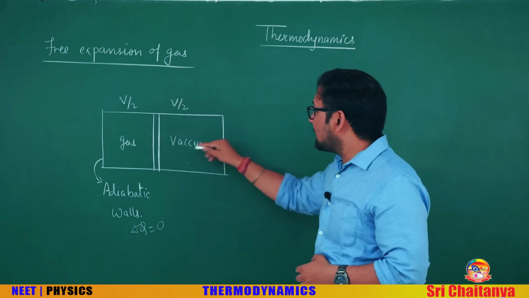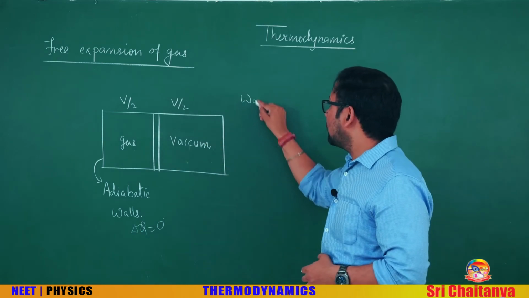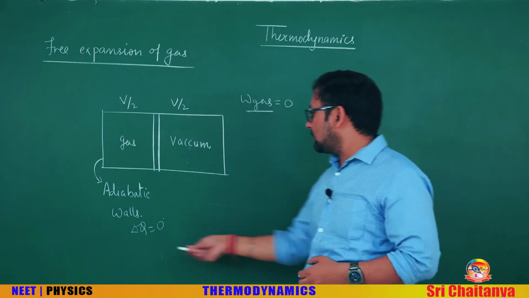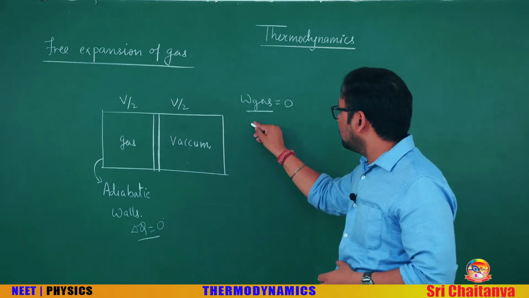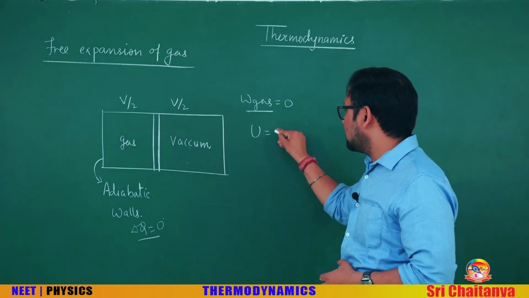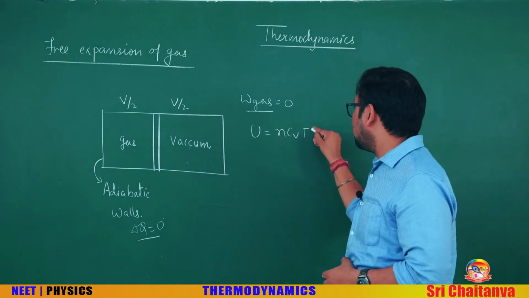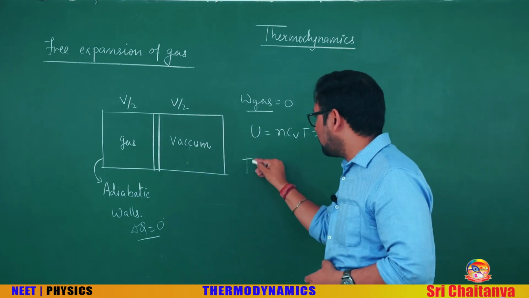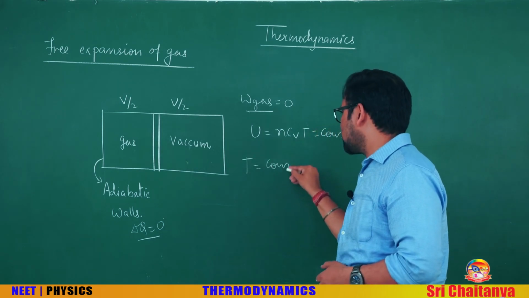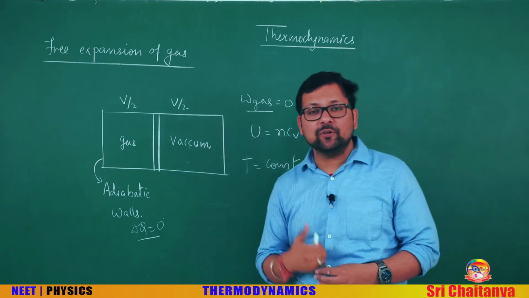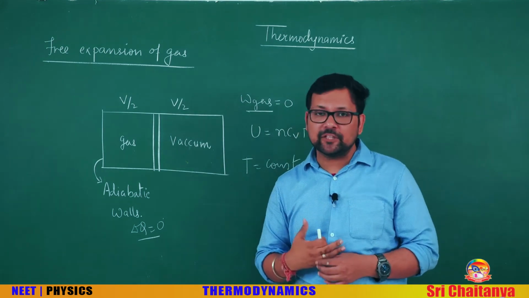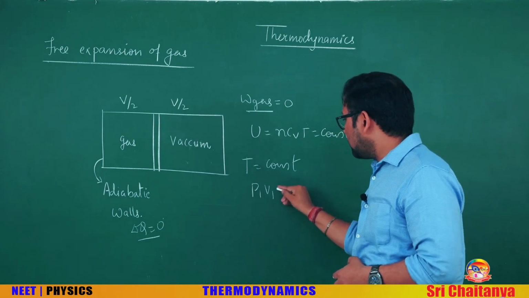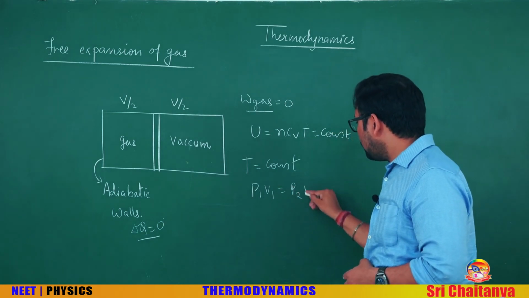So when a gas expands in vacuum, work done by the gas is 0. So there is no work, there is no delta Q, then the internal energy, CVT, will be constant. It means in free expansion, temperature is constant. So whenever free expansion or expansion in vacuum is given, temperature is constant. So you can use P1 V1 is equal to P2 V2.